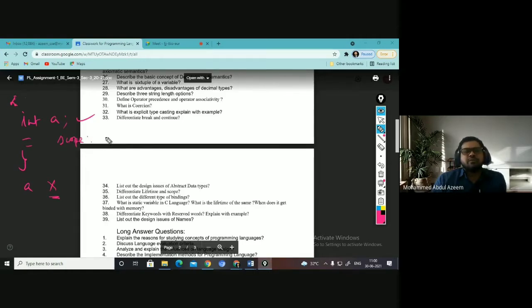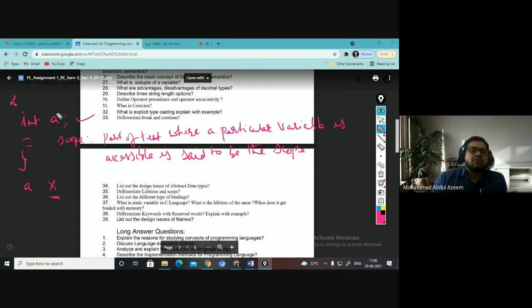What is scope? The part of text where a particular variable is accessible is said to be the scope.